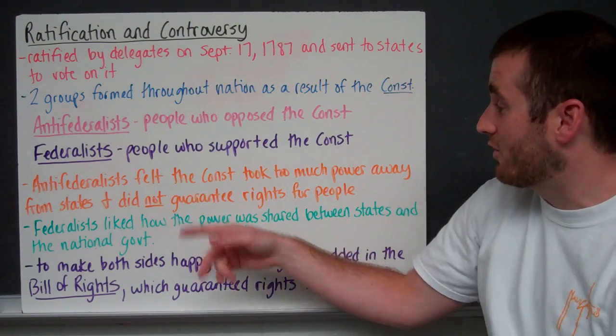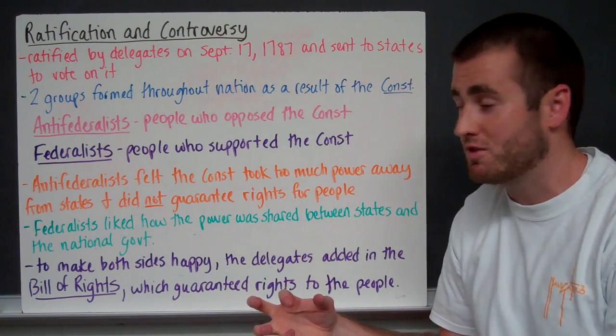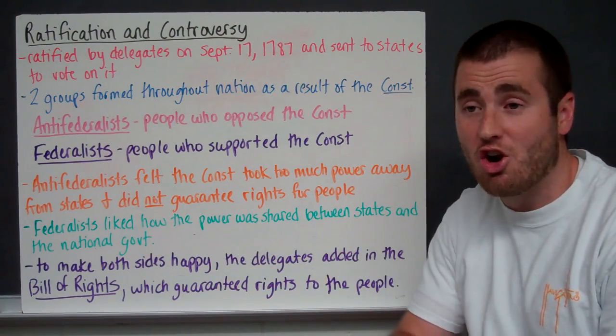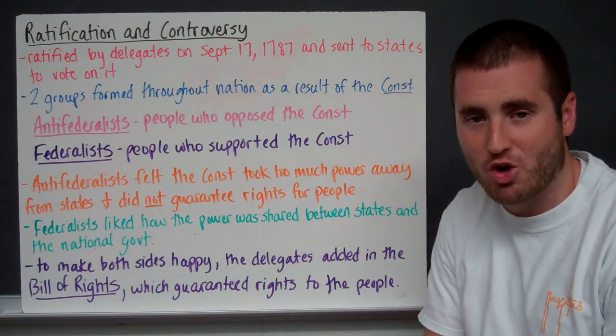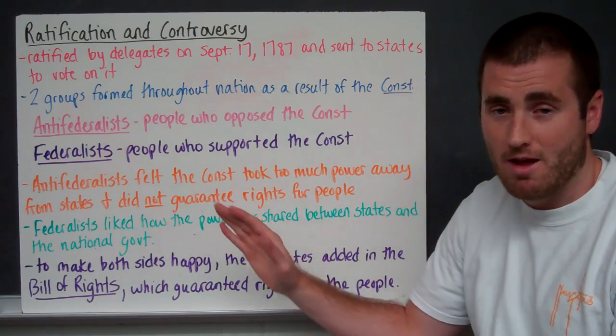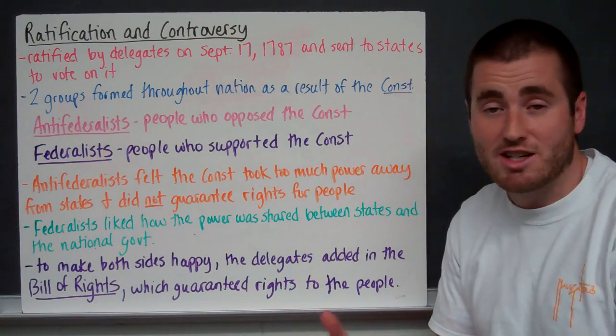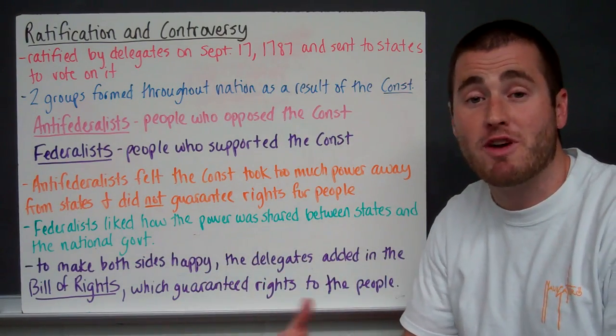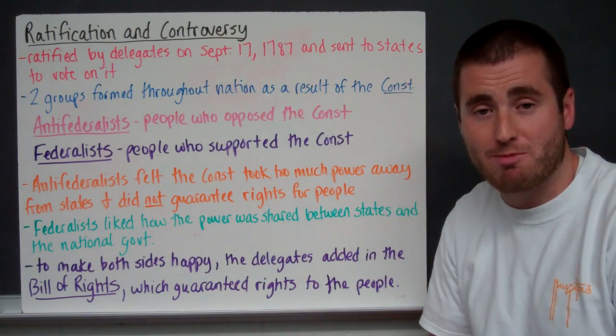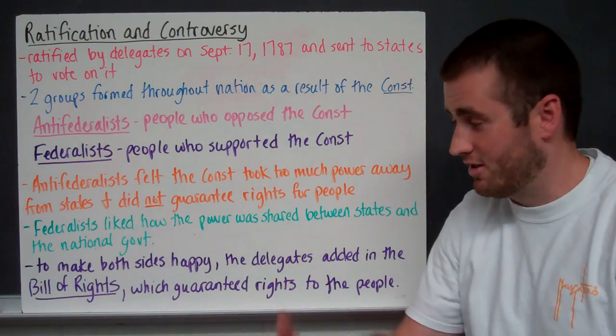And like I said, Anti-Federalists felt the Constitution took too much power away from the states, and it did not guarantee all the freedoms and rights that people had earned in the American Revolution. So they were scared of it. They didn't like it. All right? The Federalists liked, though, how the power was shared, all right, between the states and national government. And their name comes from the idea of federalism, sharing the government, or sharing the power of the government between the central government and the states.